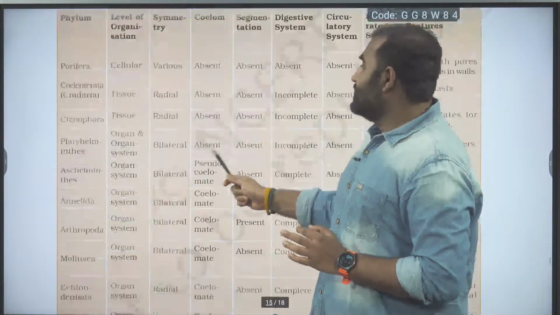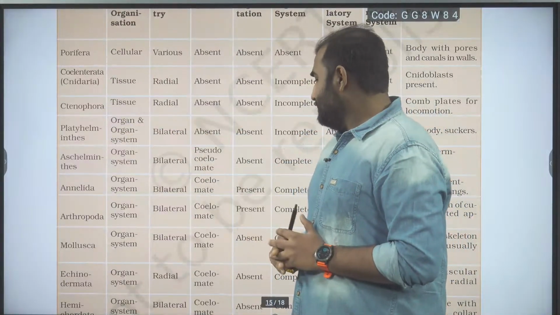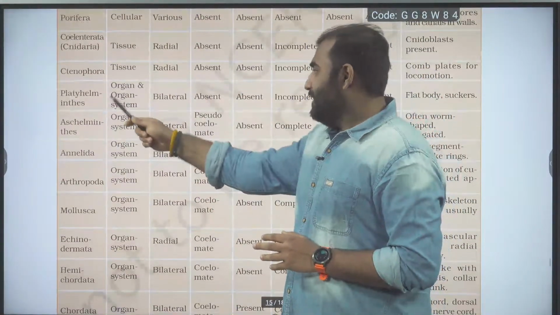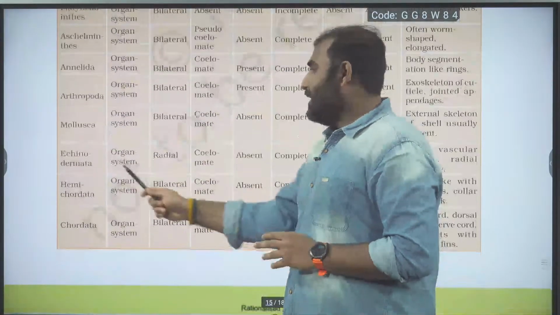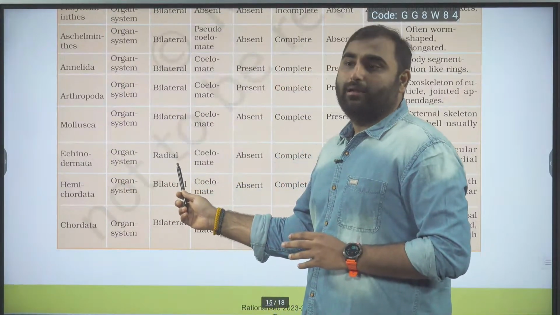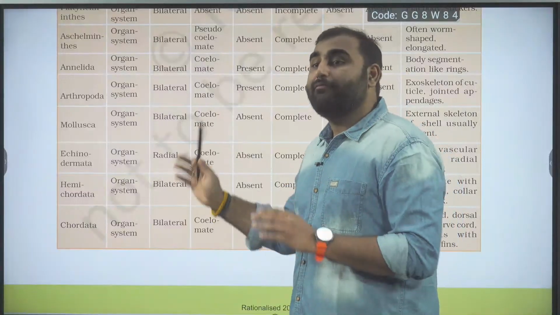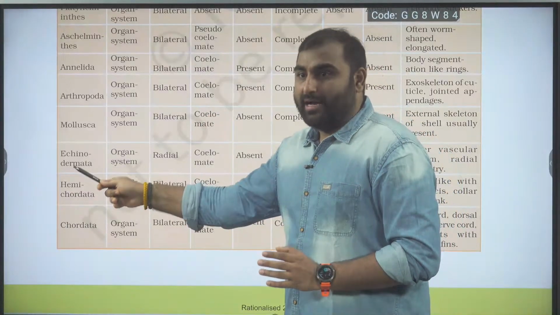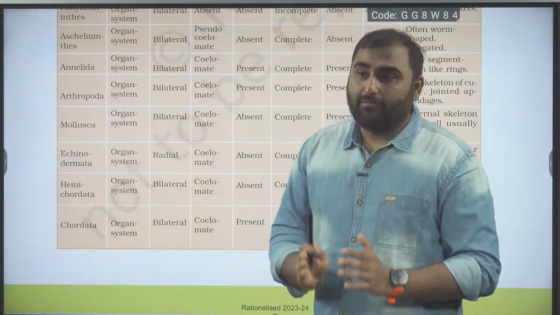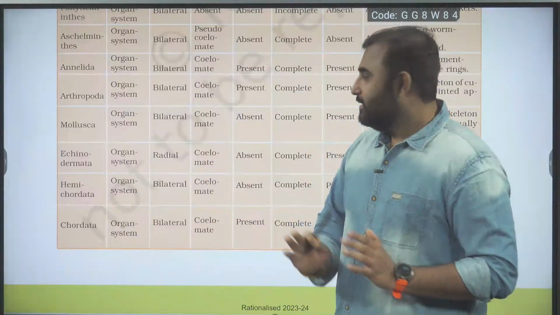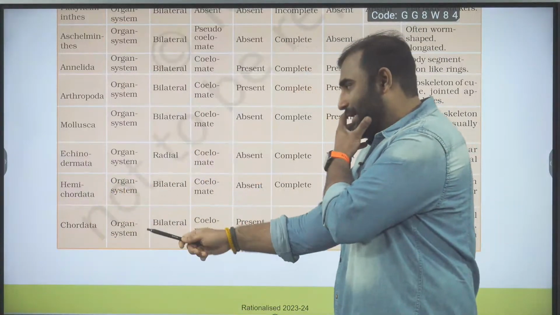Then Coelenterata, ctenophora, radial. From Platyhelminthes, Aschelminthes, Annelida, Arthropoda, Mollusca, they are bilateral. Echinodermata, they have written radial. They are writing the symmetry for adult organisms. In Echinodermata, they have written radial symmetry for adult. For larva, we should remember it is bilateral. Then we have Hemichordata bilateral, Chordata bilateral.